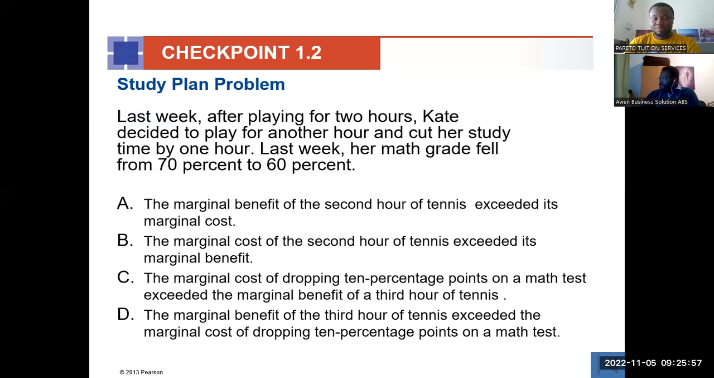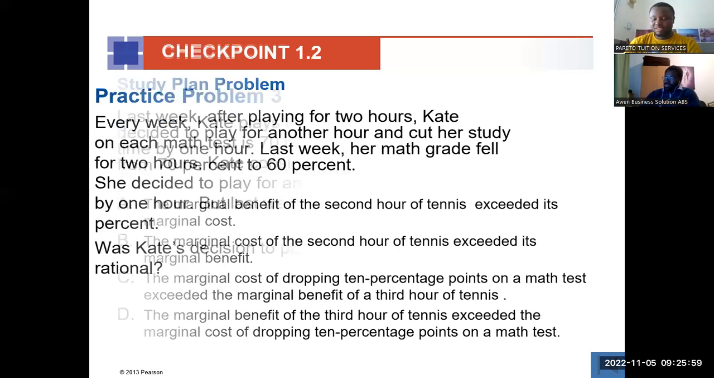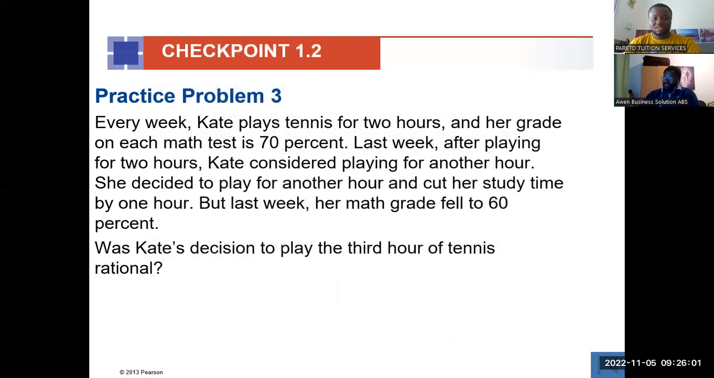So this is just the multiple choice, which will be exactly the same as what we said. All right. Now the question is, with the same preamble, was Kay's decision to add another hour of tennis rational? Do you think it was rational?